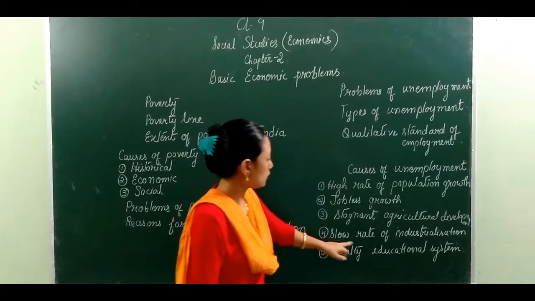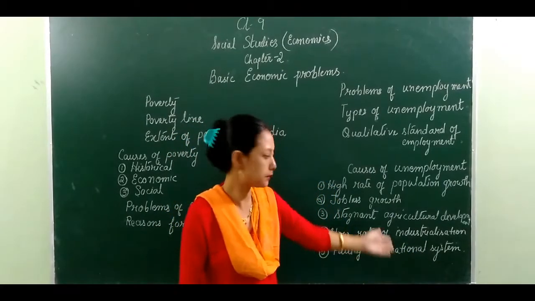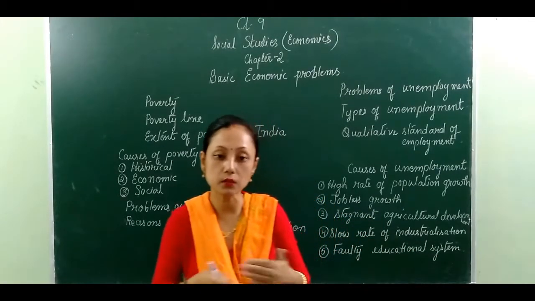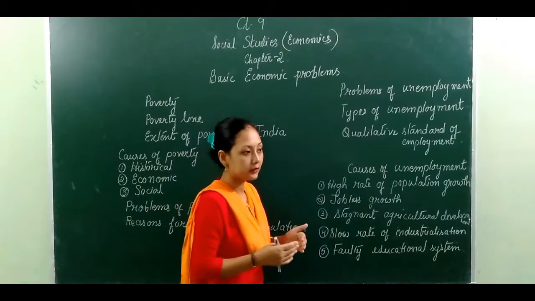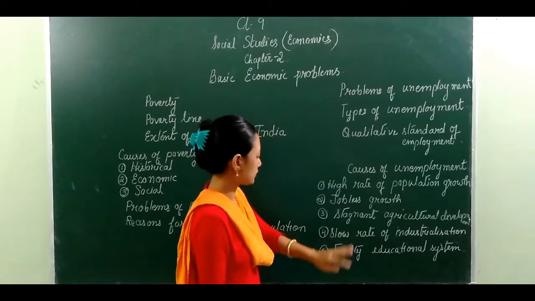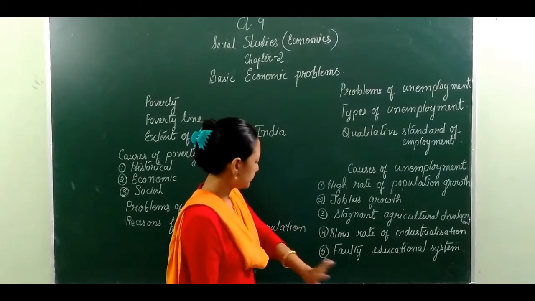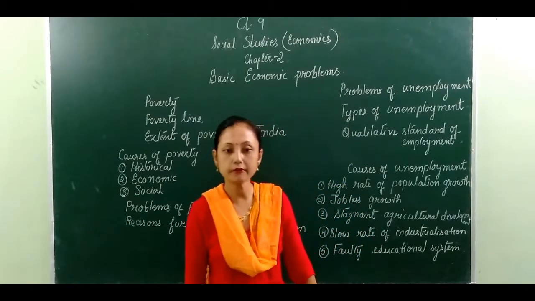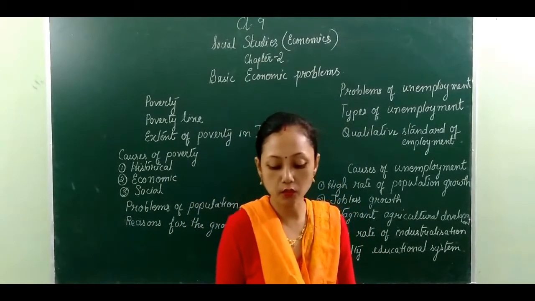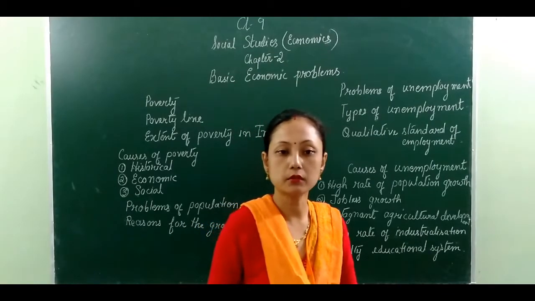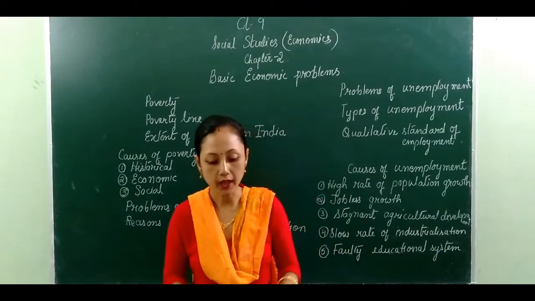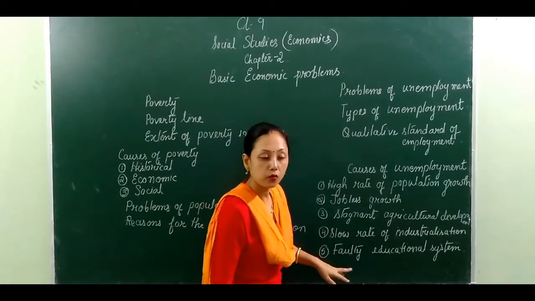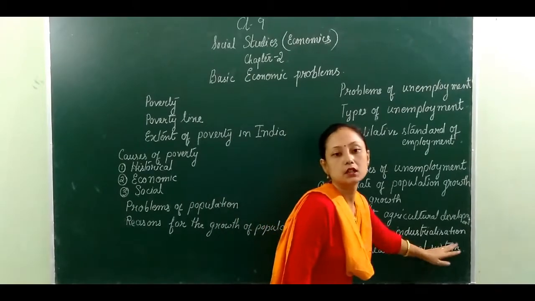Number 4 is the low rate of industrialization. Similar to agriculture, the industrial sector is also increasing slowly and steadily in its own manner. There is a lack of industrialization also. And last but not least is the faulty educational system. Faulty means the wrong way of education in India. What is the wrong way of education? Here in India, we don't have vocational education. We don't have technical education in India. Yes, we have a wrong educational system in India.